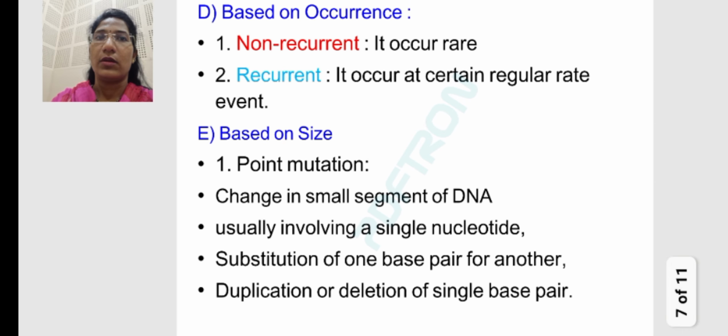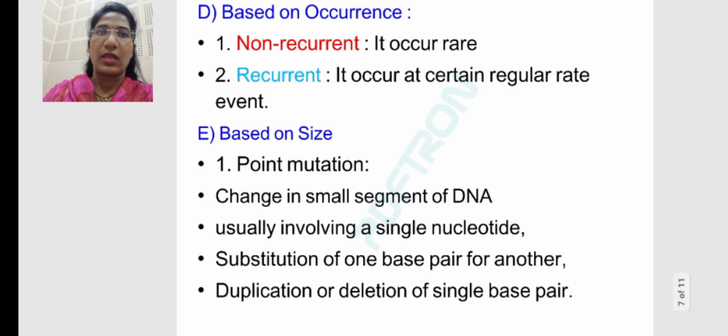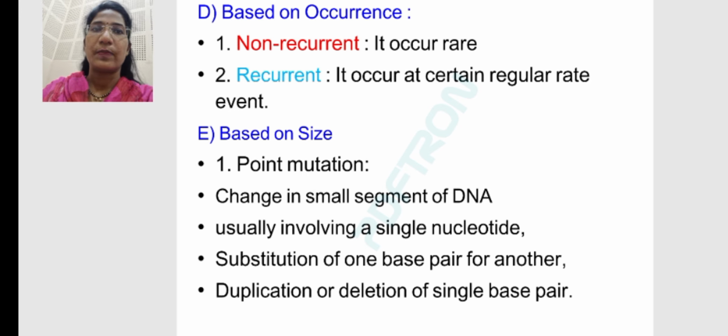Then another classification of mutation is based on occurrence. On the basis of occurrence, it is classified into two parts: non-recurrent and recurrent. Non-recurrent mutations occur rarely, and recurrent mutations occur at a certain regular rate. Then the next classification is on the basis of size. On the basis of size, point mutation is one part.